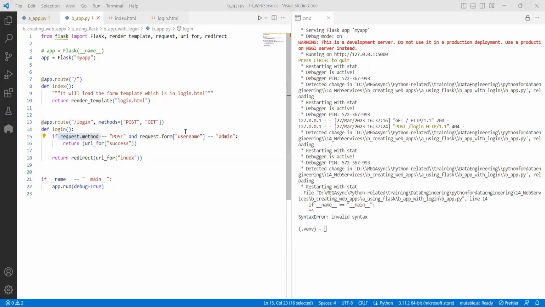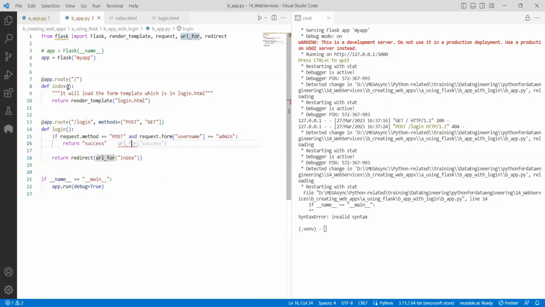So then in the user form, whatever you are entering can be one value, right? That value, if you want to take, if I do request.form, I can get all the values. And if the value is equal to admin, then you do a success. That's what I'm trying to say here. If anything else, just don't do anything. So if everything is good, say success. If not, redirect. So instead of just saying success, I say redirect with url_for, which means redirecting to another URL.